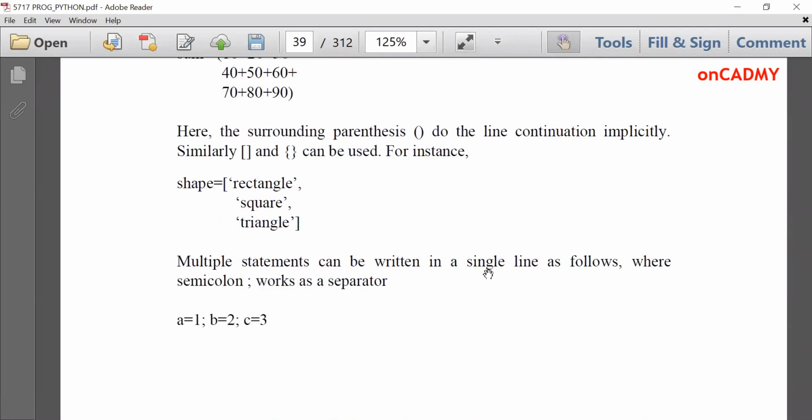Multiple statements can be written in a single line as follows, where a semicolon works as a separator. a = 1; b = 2; c = 3. So multiple short statements can be separated by using a semicolon also.